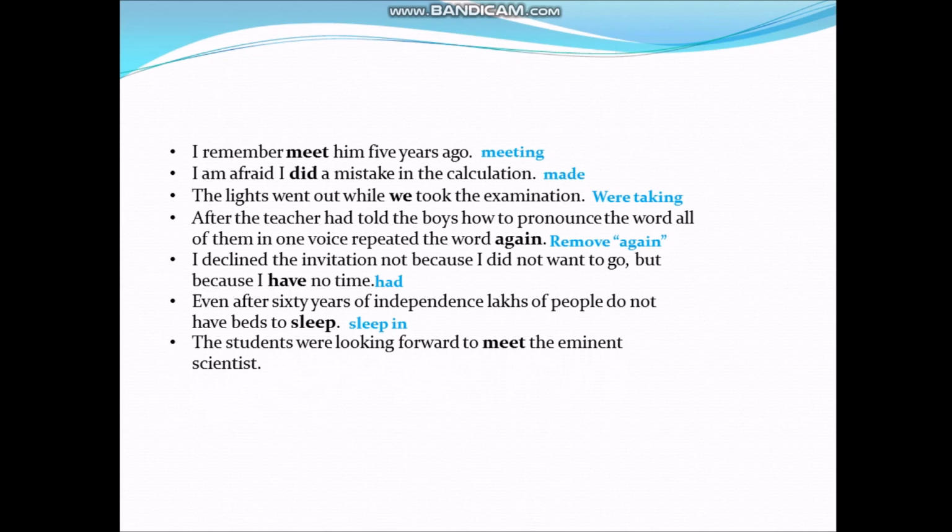Here we should use meeting in place of meet because the phrase looking forward to should be followed by first form of verb plus ing. Next, we must get this letter sent as soon as possible. Here we should use sent in place of send as the word get should be followed by third form of verb.